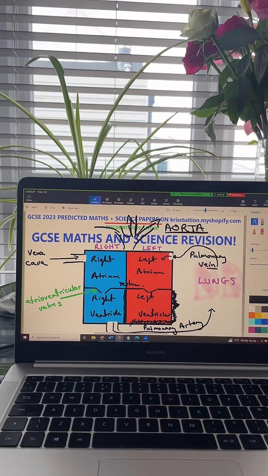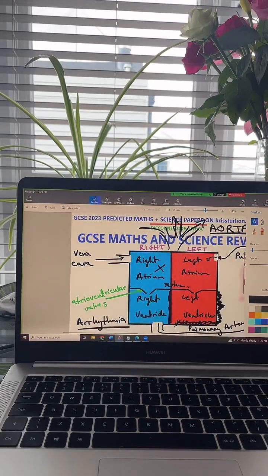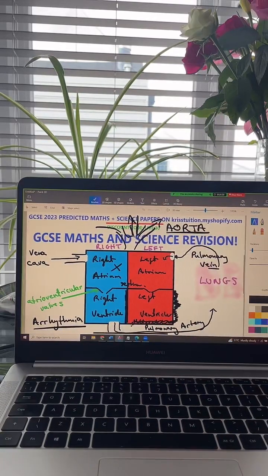Yeah, right atrium is correct. Nice one. Okay, the pacemaker cells are found in the right atrium because this is where the heartbeat begins. So I'd say that they are found somewhere over here. Okay, part of the atrioventricular node. And these cells help to keep our heart rhythm regular. So they help to solve things such as arrhythmia. Okay, you may have heard of arrhythmia before, which is where your heart has irregular heartbeats. And so pacemaker cells help to solve this arrhythmia, help to keep a regular rhythm for your heart.